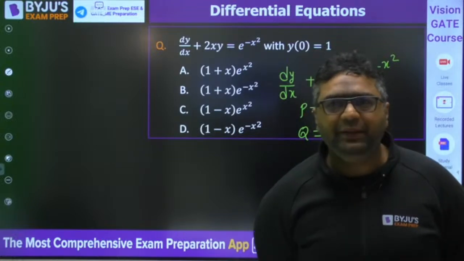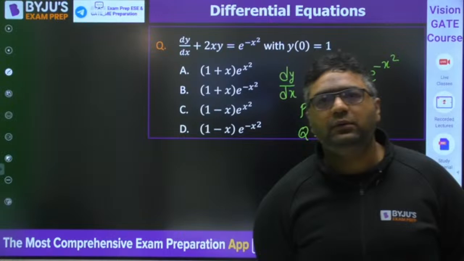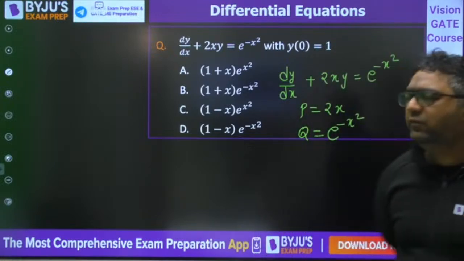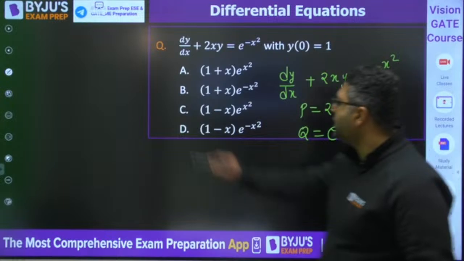Okay, Vaibhav is saying B. Ankur is saying B. Rohan is saying B. Yes, B is correct. Very good, Faninder. B is correct.